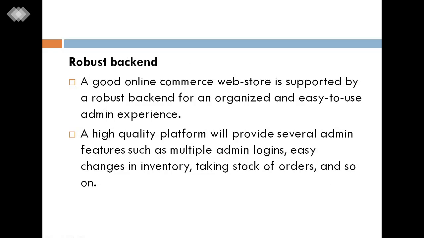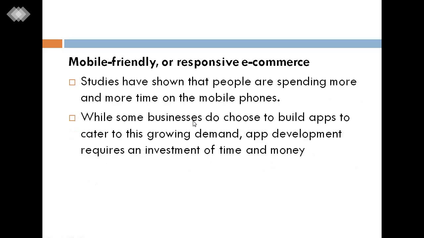Robust backend. A good online commerce web store is supported by a robust backend for an organized and easy to use admin experience. So a high quality platform will provide several admin features such as multiple admin logins, easy changes in inventory, taking stock of orders, and so on. All of these are related to the backend of the platform.